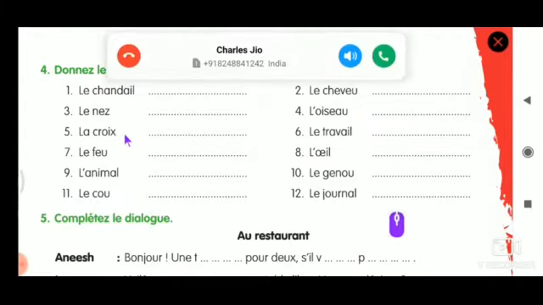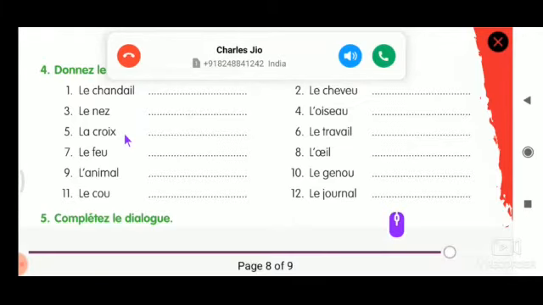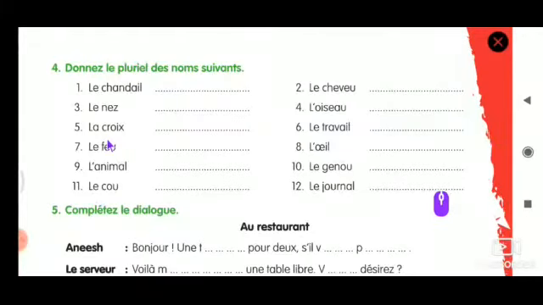La croix. Okay, let's continue with the fifth one. This also comes under rule number 5. Whenever the word itself has an X, you should not change the word. So just add LES. Les croix will remain the same.